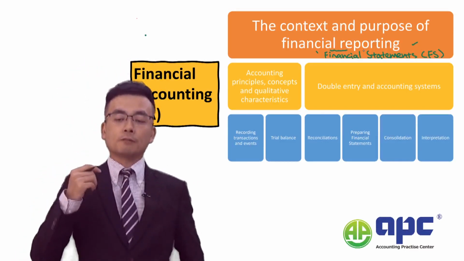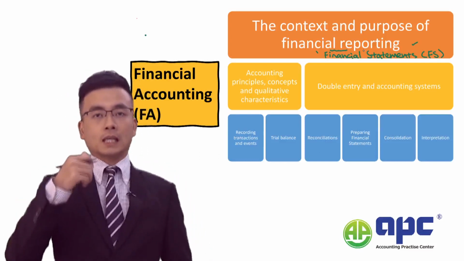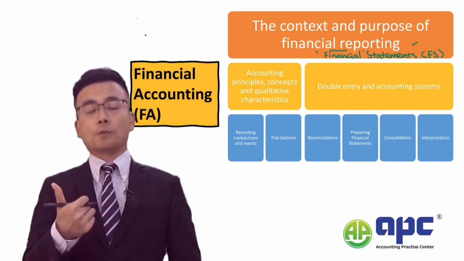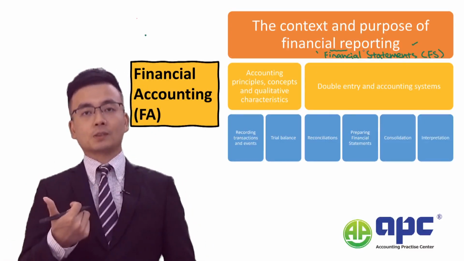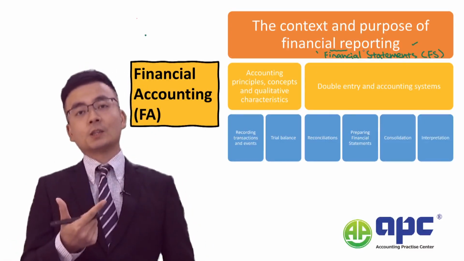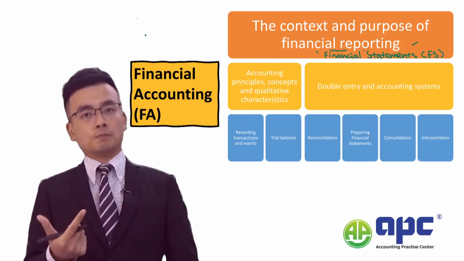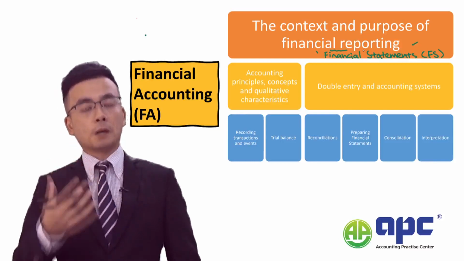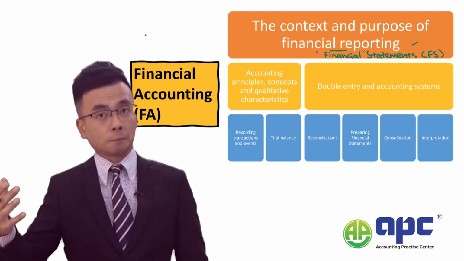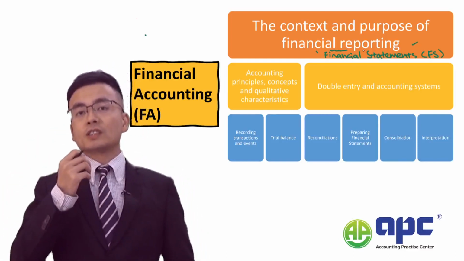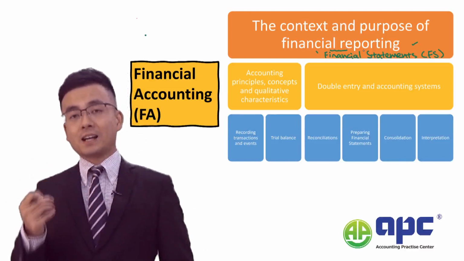Now, the financial statements will show the amount of assets that the business owns. So, for example, the computers, land and buildings. The liabilities the business owes. So, for example, the amount of money that the business owed to the bank. And also we use the asset minus liabilities.